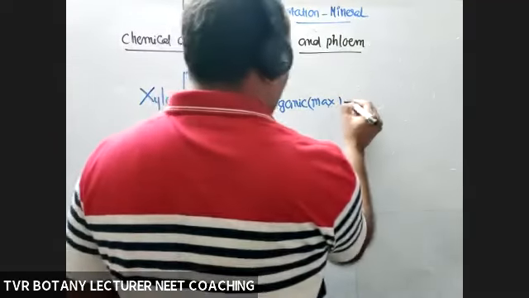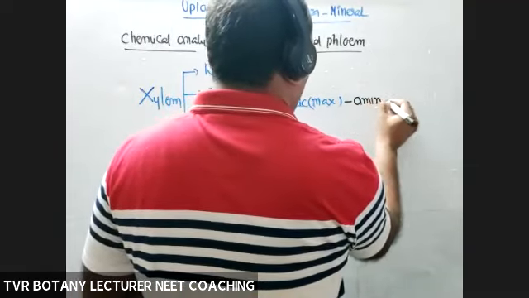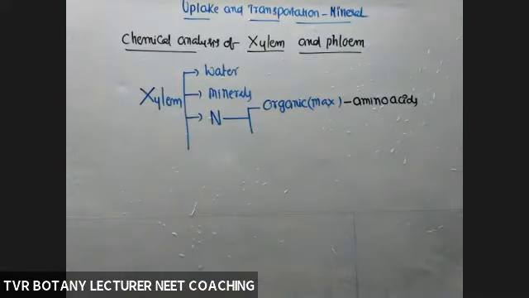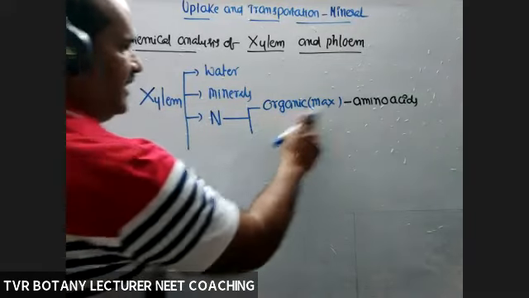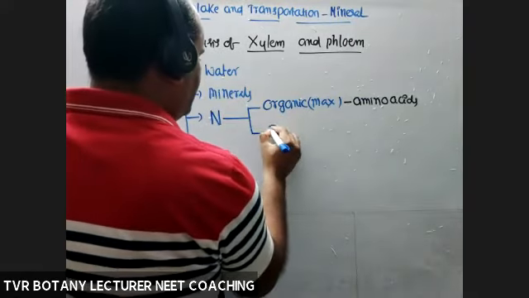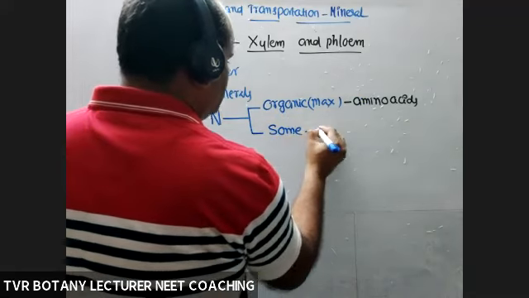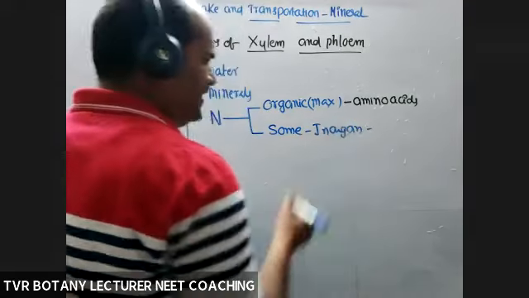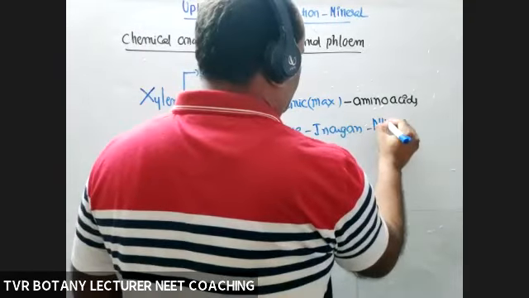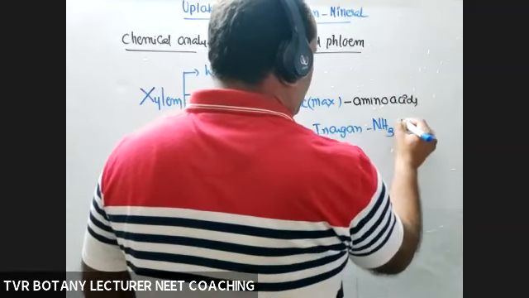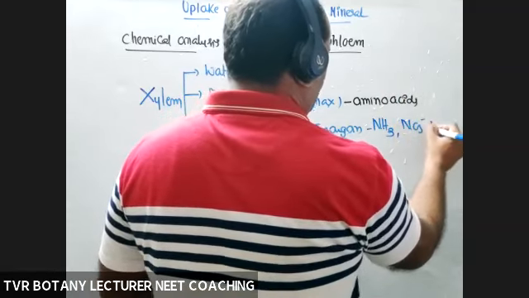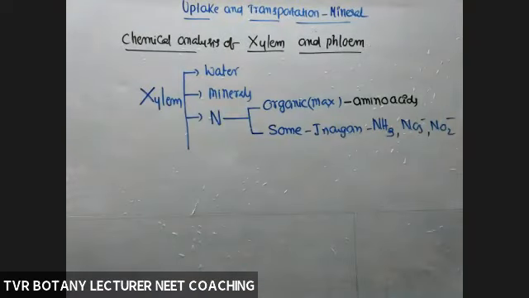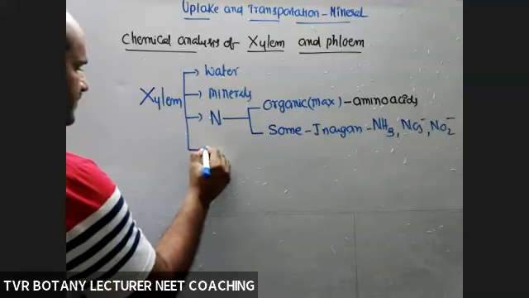What is that organic form? Amino acids particularly. Some amount is inorganic: ammonia, NO3 minus, NO2 minus, the inorganic forms of nitrogen.